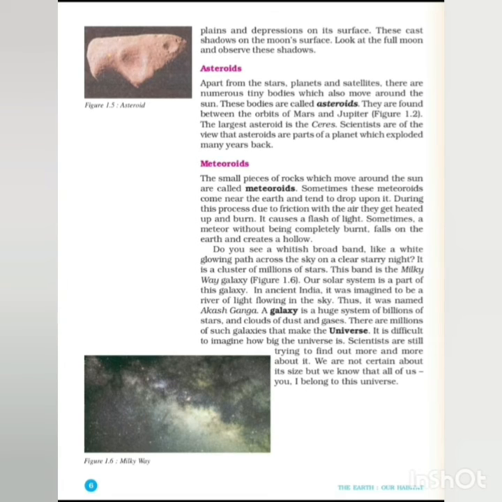Do you see a whitish broad band, like a white glowing path across the sky, on a clear starry night? If you sit and watch the sky for some time, you will see some meteorites falling. This white glowing path across the sky on a clear starry night is the cluster of millions of stars. This band is the Milky Way galaxy.